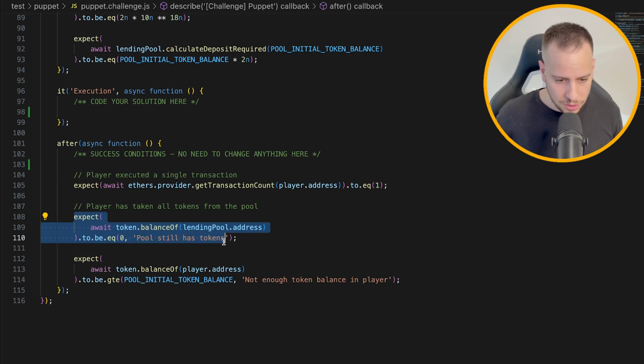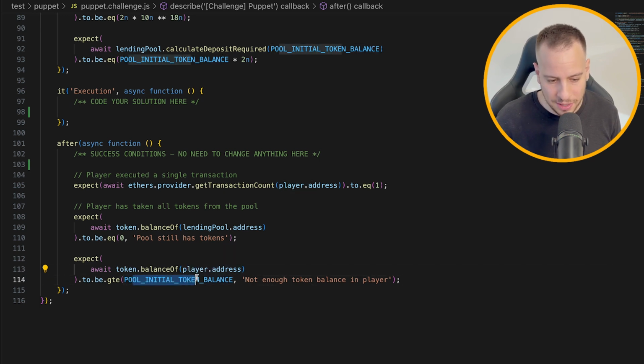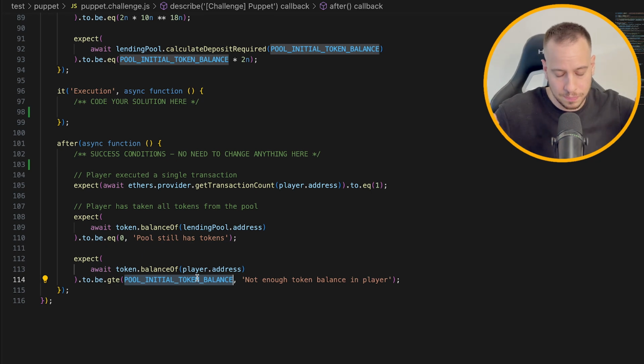We need them to take all the tokens from the pool. So the pool token balance should be 0, right? And we need to make sure that our token balance, the player account token balance, is greater than the pool initial balance. Or in other words, we were able to steal all the tokens from the pool. Now, how are we going to do it?